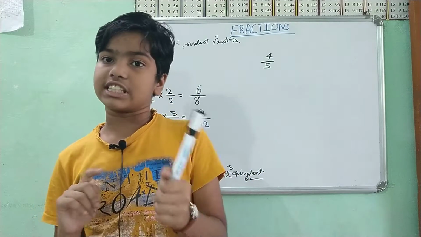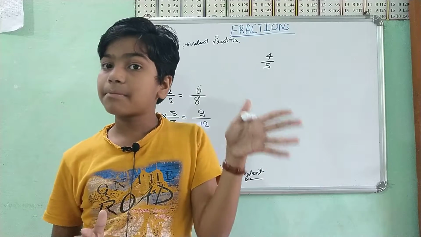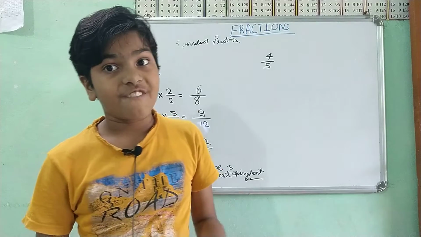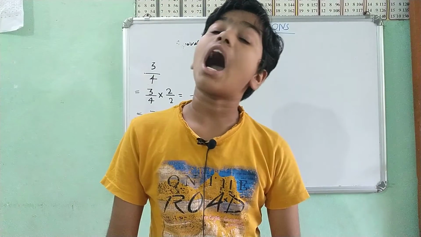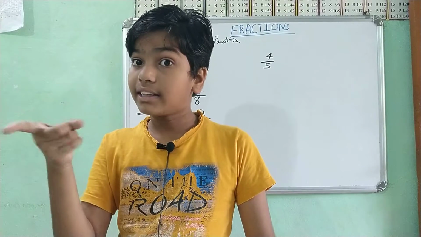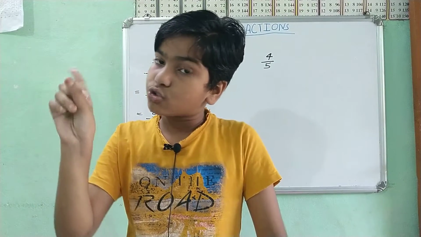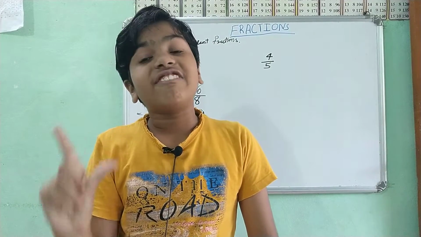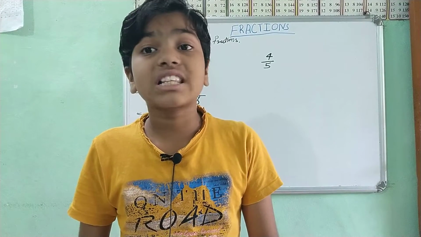It doesn't mean equivalent fractions are not equal. They are the same shaded part, and the value is the same. Only the parts it is divided into are not the same.